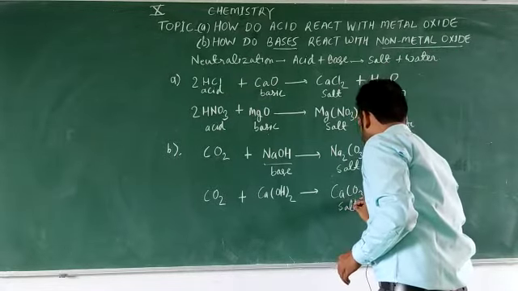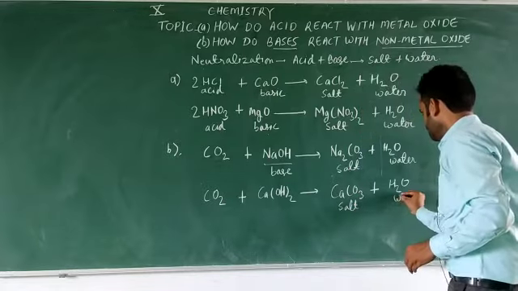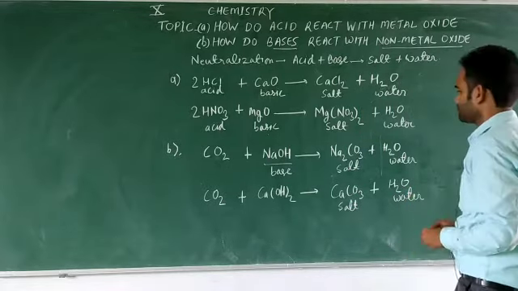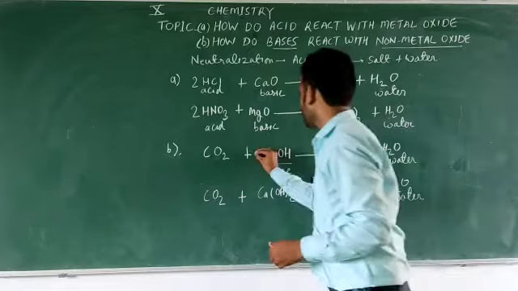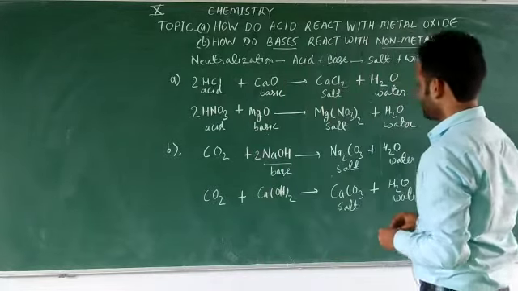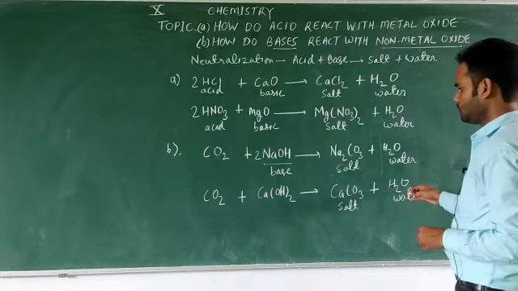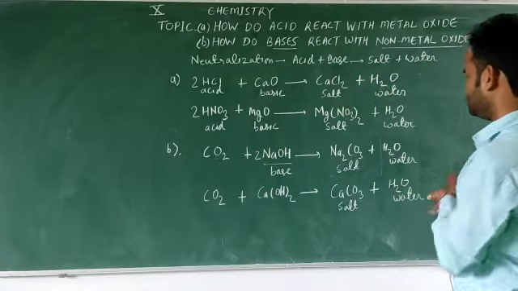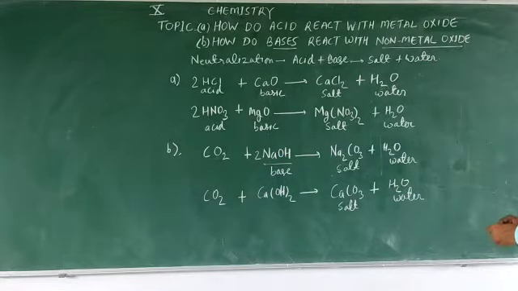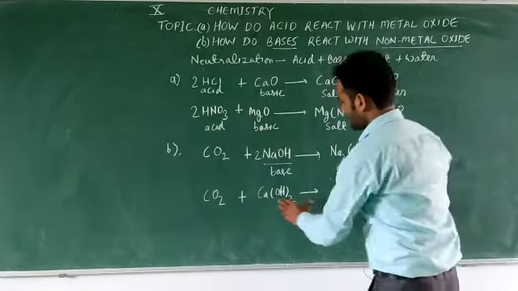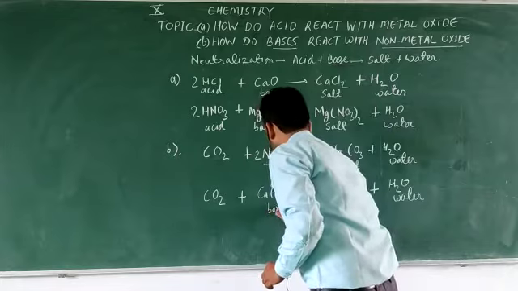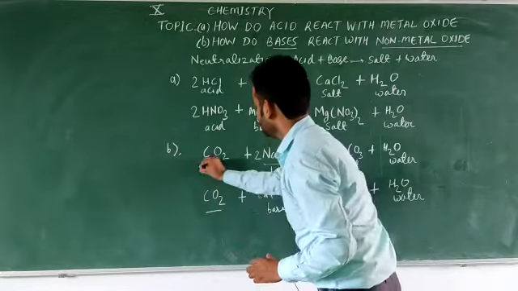CaCO3 is a salt and this is water. You can balance it by adding these coefficients to CaCO3 and H2O. Okay, this is balanced, and now here you can see this is a base and this is a non-metallic oxide.